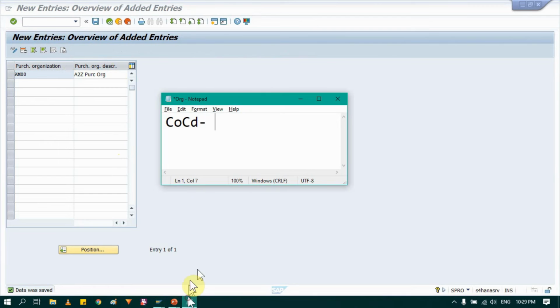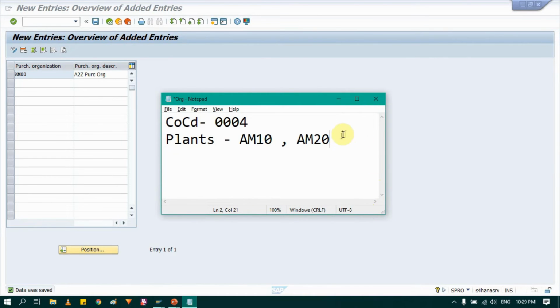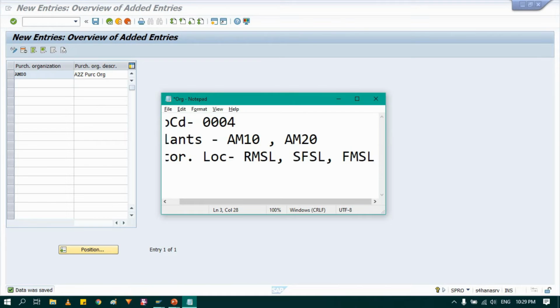So what I did so far, I have created company code, I have created plants AM10 and AM20. Then I have created storage location, that is raw material storage location, semi finish material storage location, and finish material storage location.